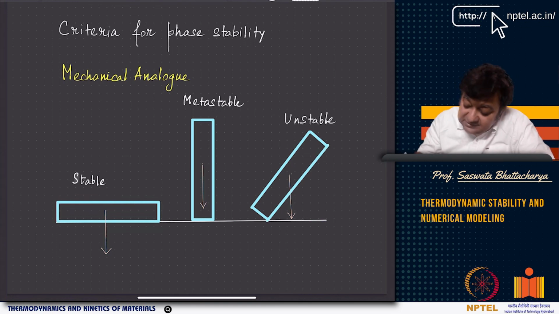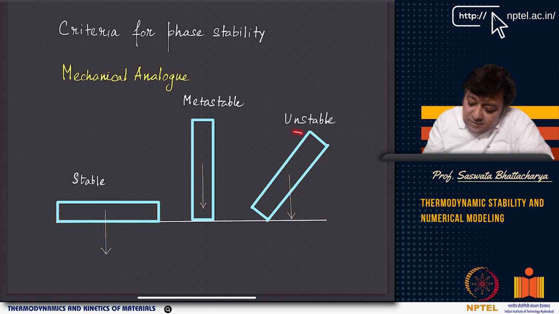The unstable one will tend to go to a stable state. There are two things that can happen. This unstable one can fall like this, and then it will rest on the long edge. It becomes a stable equilibrium. However, there is also a possibility that I force it like this.